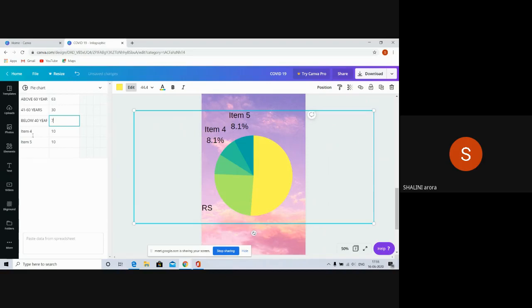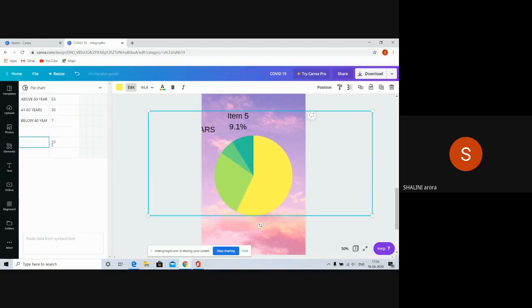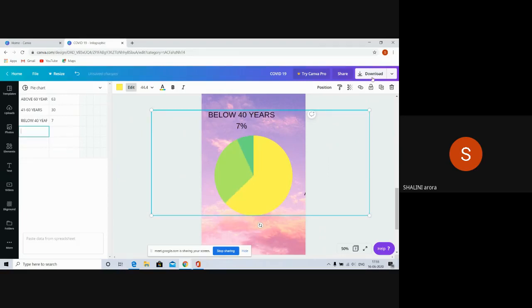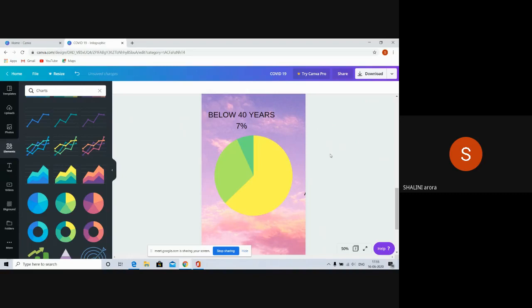It is smallest in below 40. Rest we can delete from here. See on the screen. Just a minute. Now you can have a look. You can see the infographic. I'll zoom out.